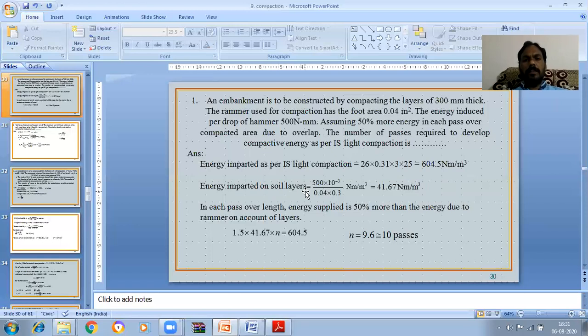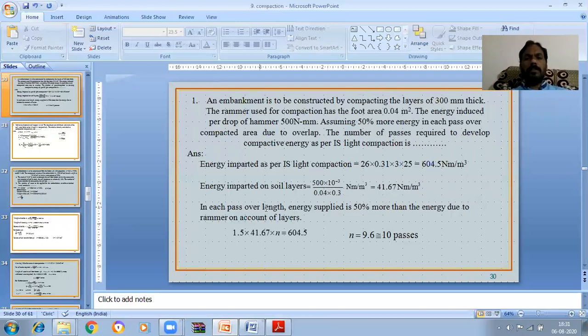Now the energy imparted on the soil layers. Here the energy induced per drop of the hammer is 500 Newton mm, so 500 into 10 power minus 3 Newton meter. And the volume: the foot area is 0.04 and the layer is 300 mm thick, so 0.04 into 0.3. How much is it now? 41.67 Newton meter per meter cube.